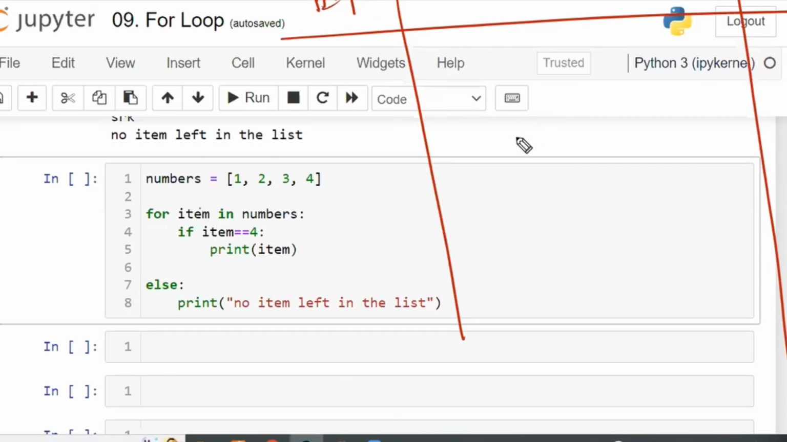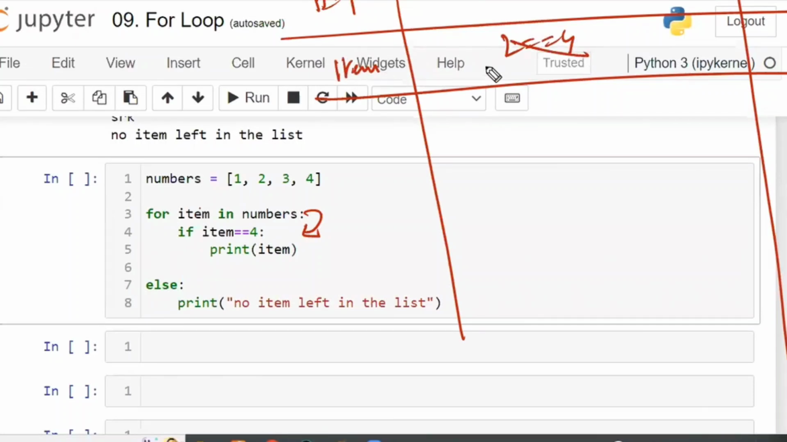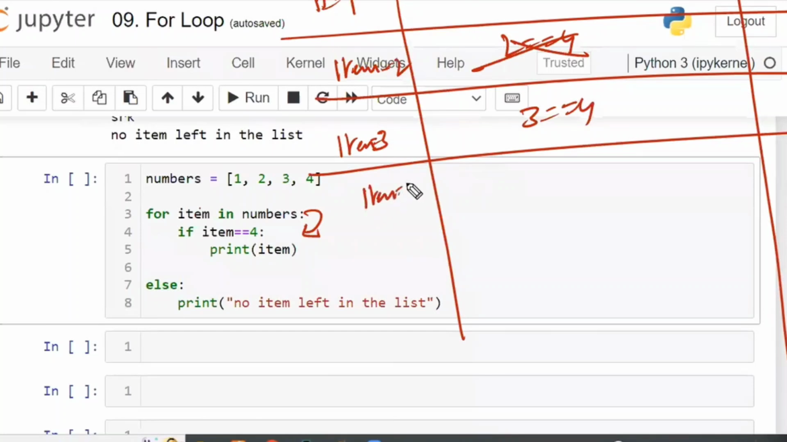It is going to take item is equal to 1. Entered into the if block. 1 is equal to 4. Since the condition is false, nothing will be taken. Next, item is equal to 2. 2 is equal to 4, nothing. Item is equal to 3. 3 is equal to 4, nothing. Next, item is equal to 4. 4 is equal to 4. Condition is true. Now execute the if block. Within that, print item, that is 4 will be printed.